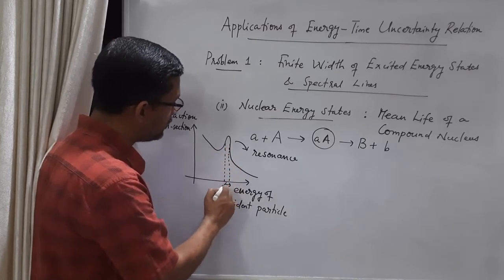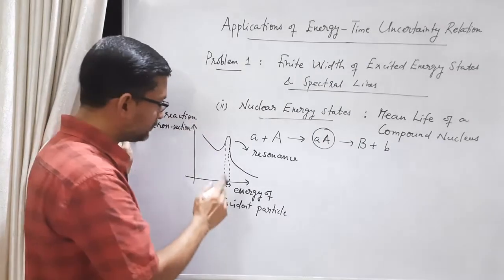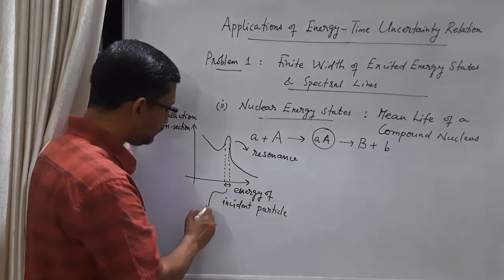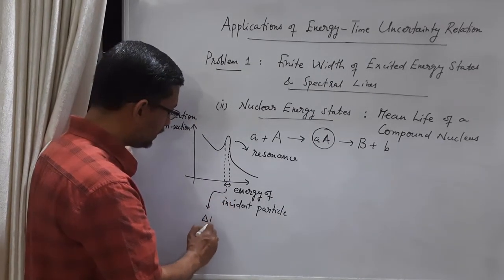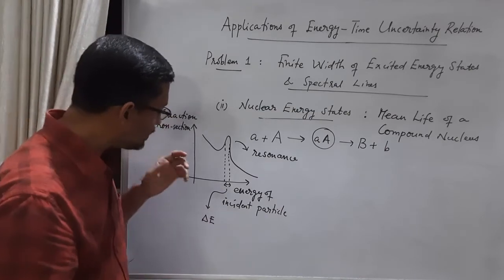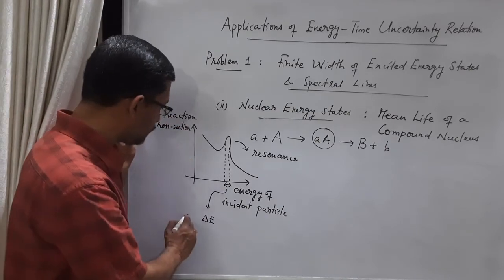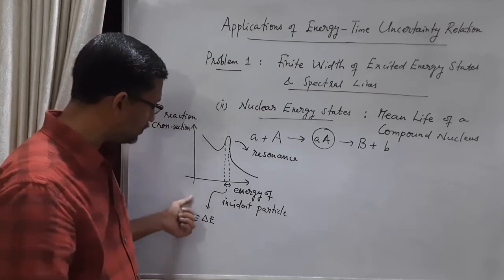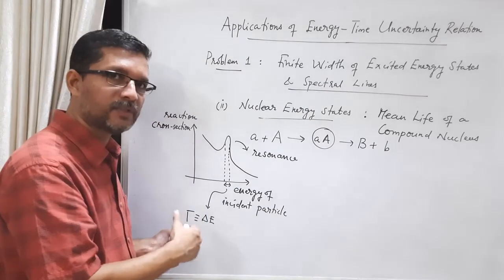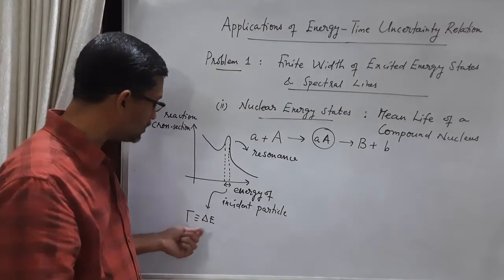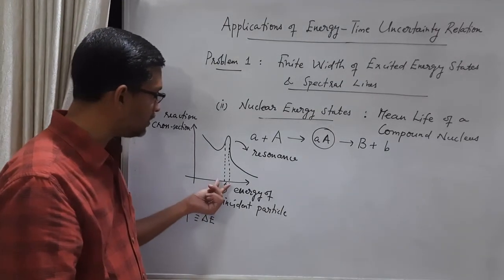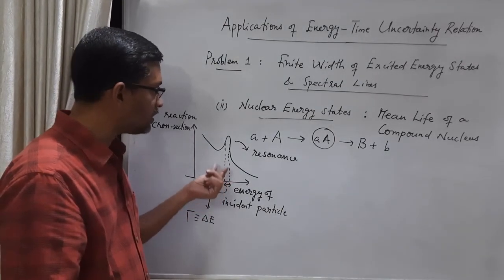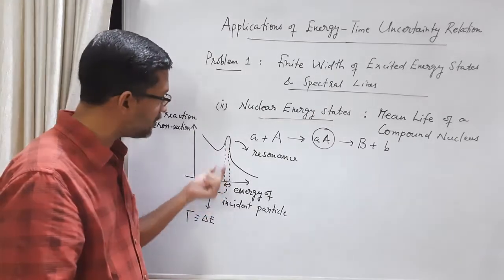Let us find this energy width, and let us call it delta E. Another symbol that we use for this width is gamma, the Greek capital letter gamma. Let's not worry about the symbol. The point is that this is the width at half maximum, some energy value.